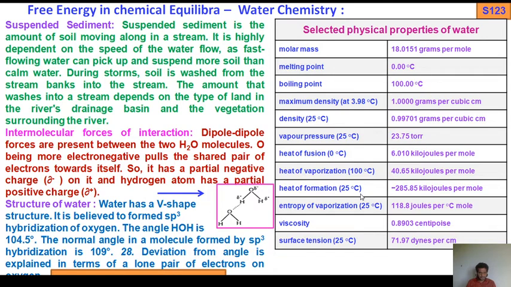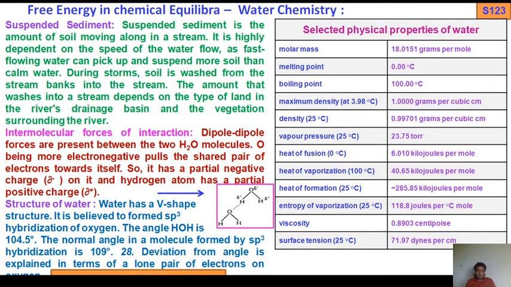Now come to the structure of water molecules. Structure of water molecules. Water has a V-shaped structure. I have already made a video lecture on hybridization and shape of geometry.